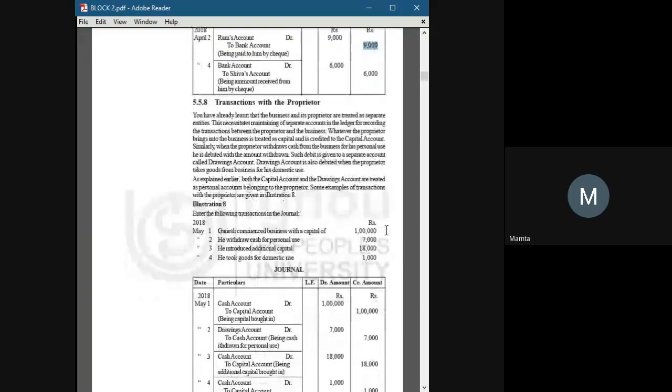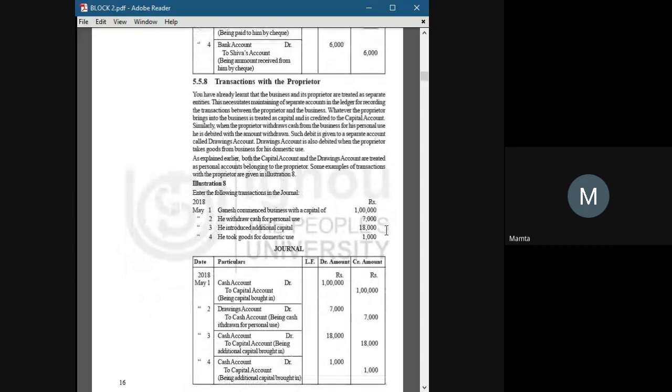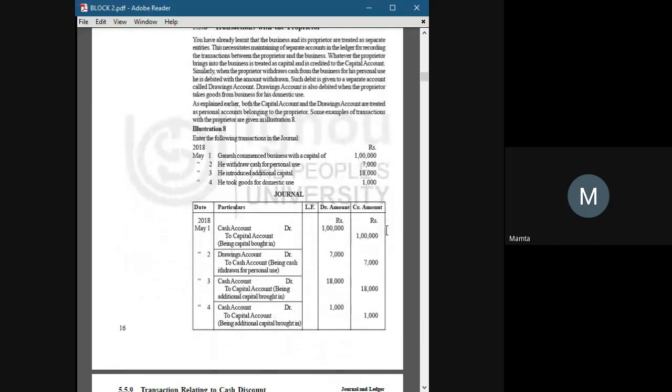Transaction with the proprietor. Proprietor means the owner of the business. Now, Ganesh commenced the business with a capital of 1 lakh.